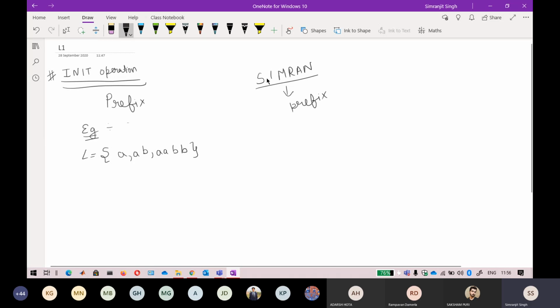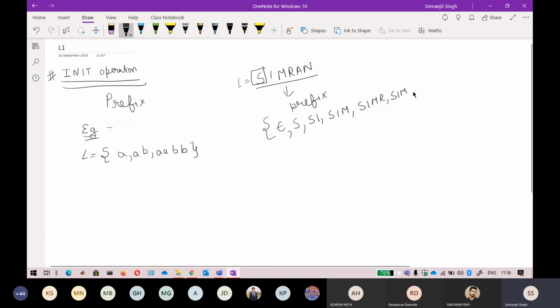So again, starting from this starting string, you will get epsilon always in your set. Epsilon will always be included in the set. Keep that in mind. The first prefix that can be included in the set is your S. The next prefix that can be included is your SI, and another prefix that can be included in the set is your SIM. I think you are getting the point here. So this is the set of prefixes that is available in this language set.